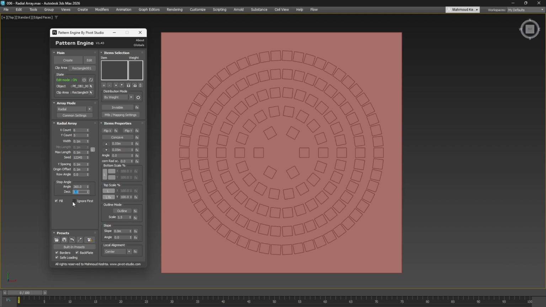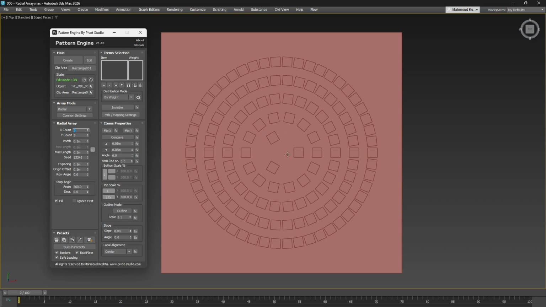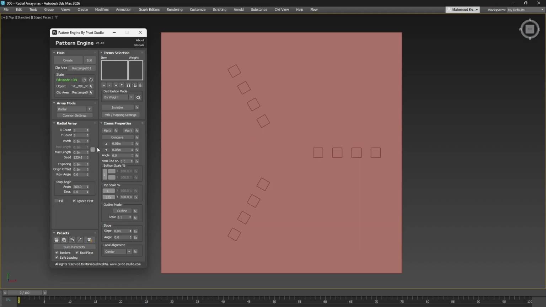Finally, you have a few more options. Ignore first allows you to remove the initial ring, which can be useful if its appearance doesn't fit your design. The fill option, which is on by default, attempts to pack as many items as possible into each ring. If you disable it, the tool will adhere to a fixed number of items for all rings, creating a more uniform, grid-like spiral.